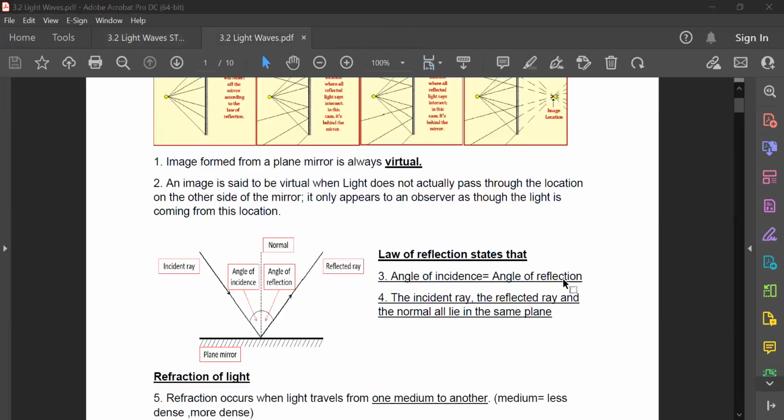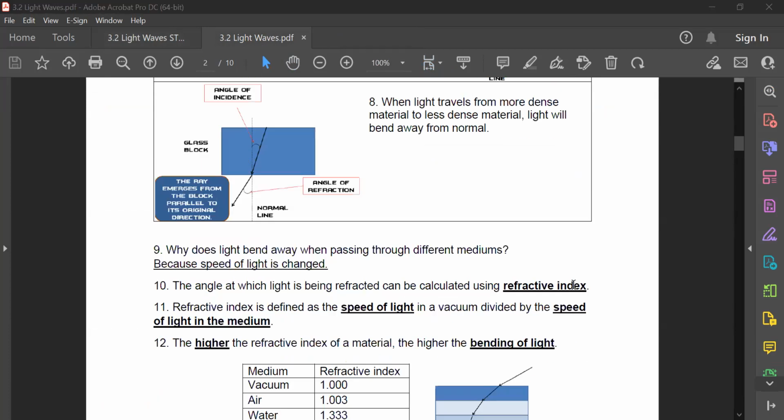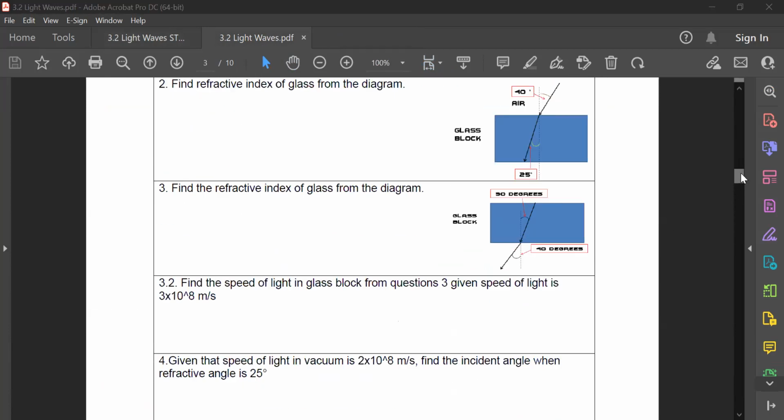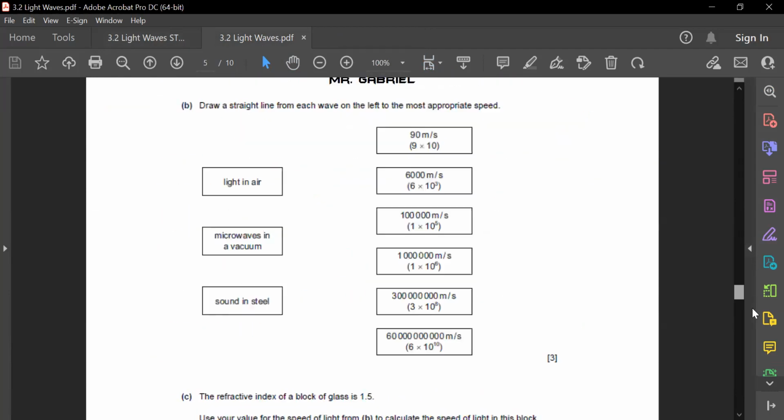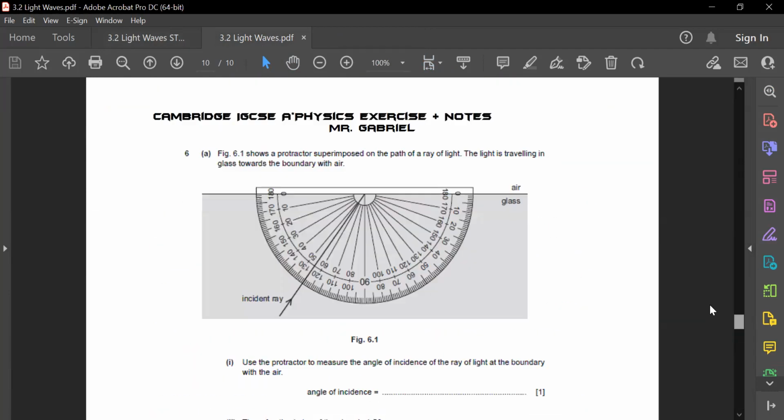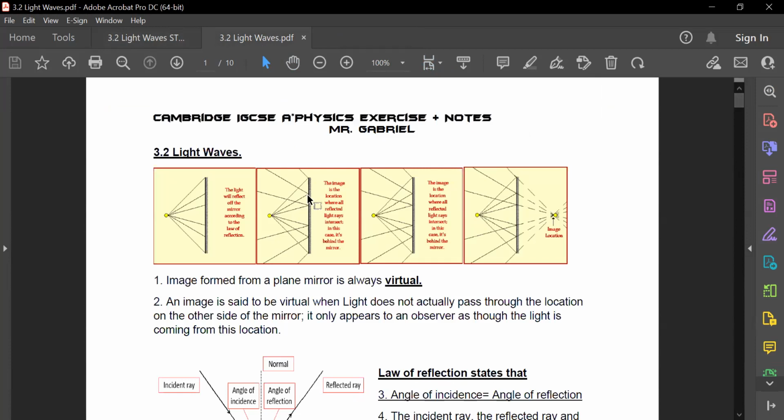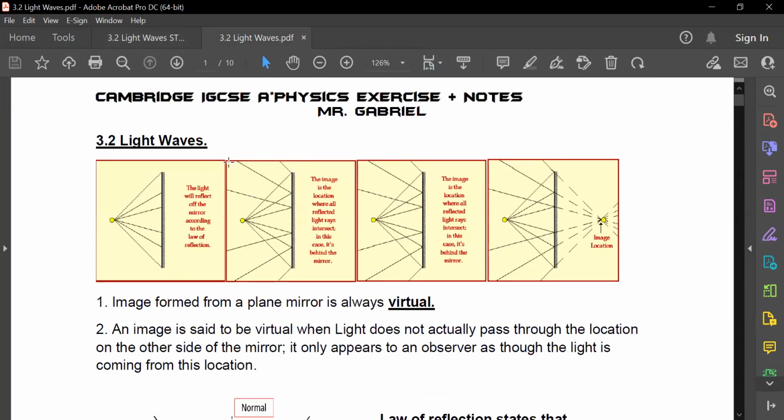Okay, next chapter. This is basically going to be the wave chapter, guys. There's going to be a lot of things that you're going to learn about, but let's go through it one by one. Now, first and foremost, for the light wave chapter, the first thing that you're going to be introduced to, yet again, is going to be the reflection of light.